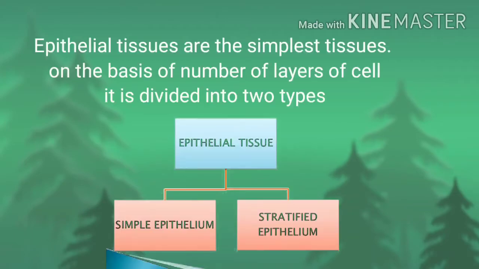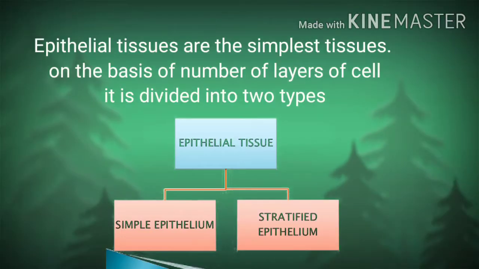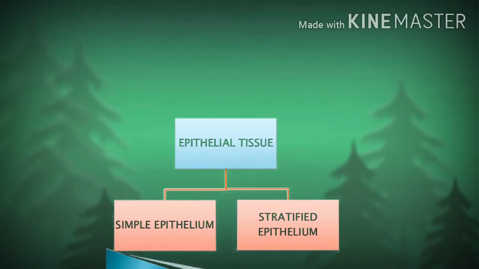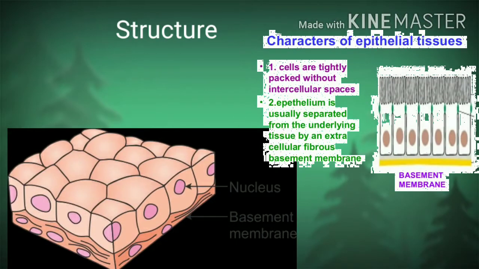So let's see what epithelial tissues are. Epithelial tissues are the simplest tissues. On the basis of the number of layers of cells, two types are there: simple epithelium and stratified epithelium. Now let's see the structure of epithelial tissues. They are tightly packed cells. There is no gap between the cells in epithelial tissue, and you can see all the cells are lying on a basement membrane. This membrane provides nutrition to the epithelial tissue.